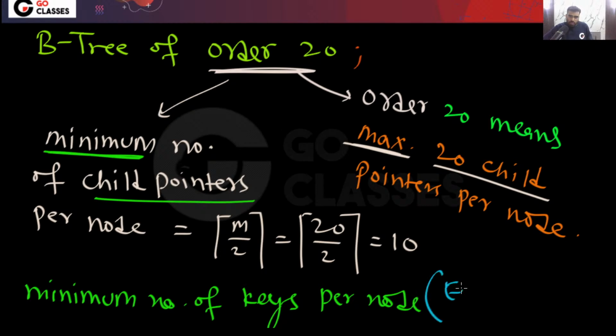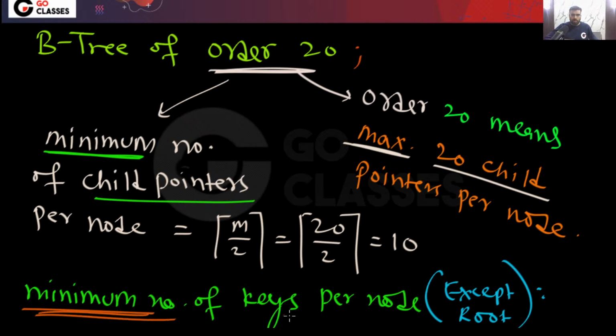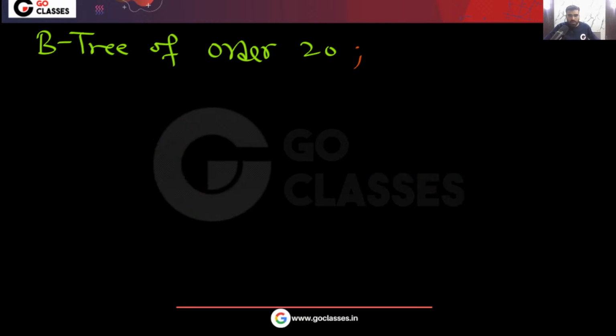Except the root. Remember, the root node can have a minimum of one key, yes or no? So the minimum number of keys you can have will be 10 minus 1, that will be 9, yes or no? So this many minimum keys you can have per node. Okay, now let's solve it.